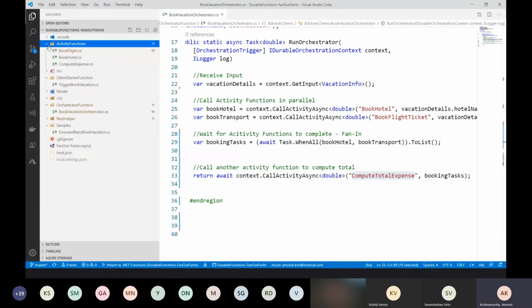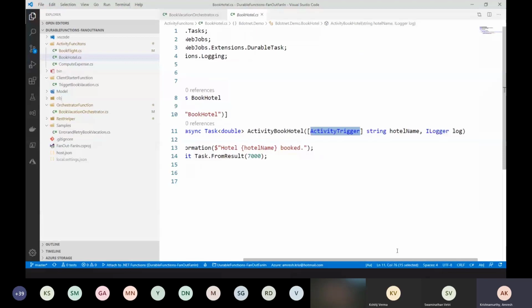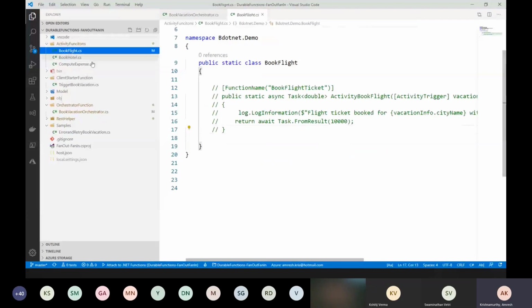There is a folder called activity function, and three activity functions are there. Let me go to book hotel. Book hotel is an activity function because it has a trigger called activity trigger, and it is going to take an input like the hotel name, and it is going to do some activity. But for the sample, I'm just returning some number. A similar example is book flight.